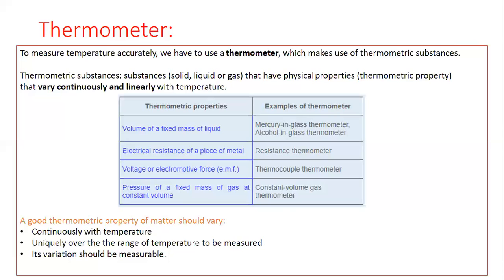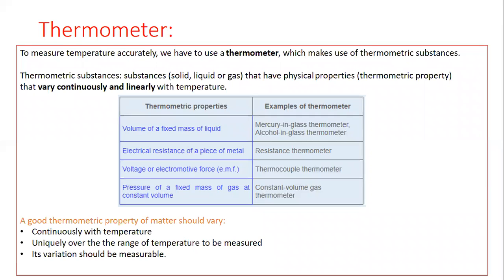So these are the 3 characteristics of a good thermometric property. Remember that a good thermometric property always changes continuously or linearly with change in temperature.